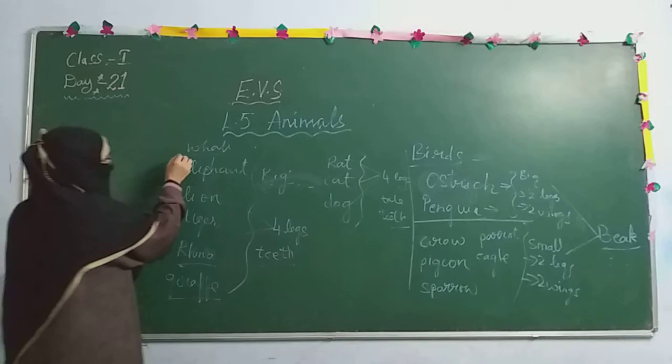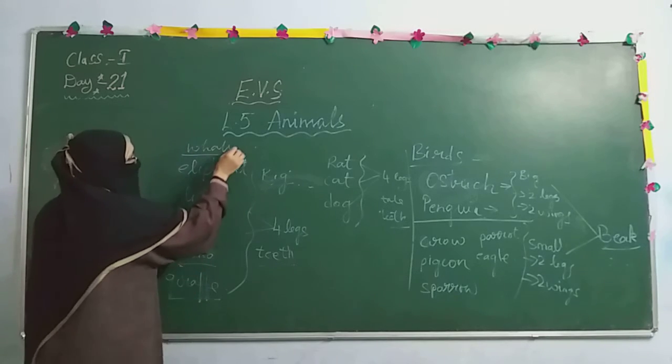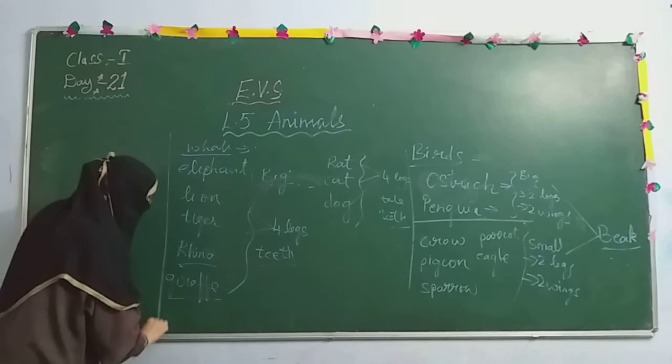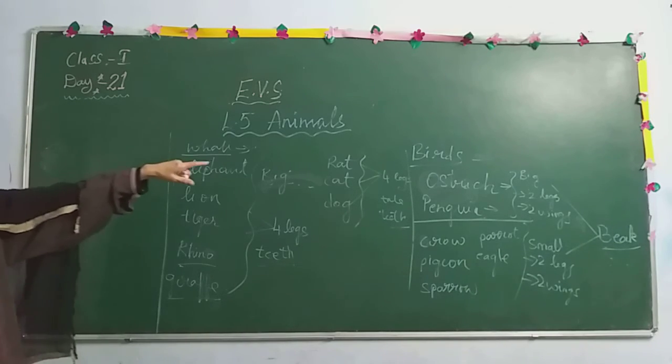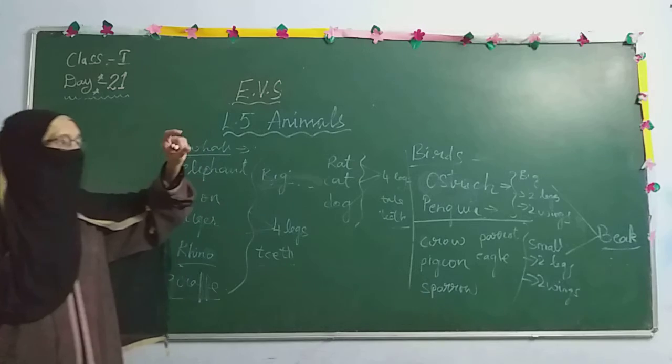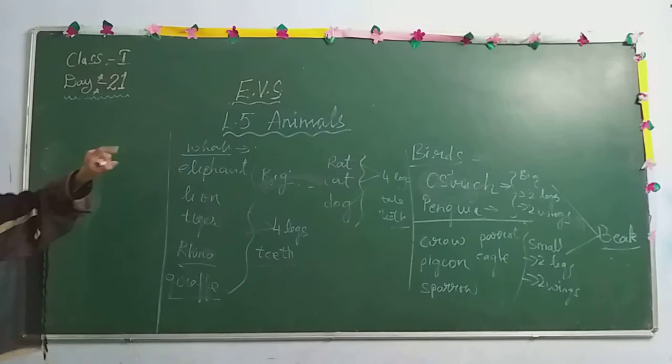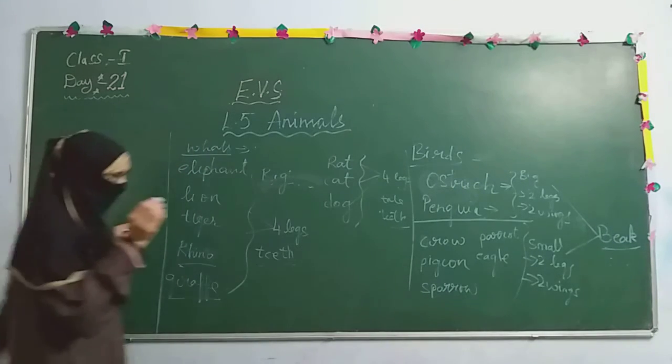Now among animals, the whale is considered to be the largest, the biggest animal. If we come to birds, the smallest is considered to be the hummingbird. Hummingbird, I'll write here.